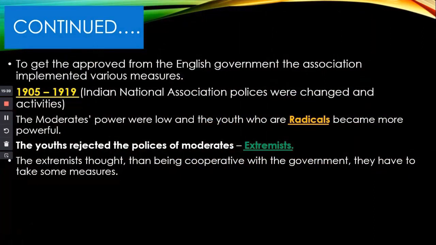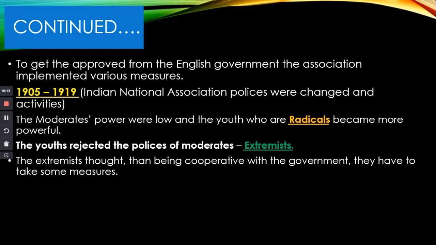To get approval from the English government, the association implemented different types of measures. Some of them are submitting petitions, having discussions with the authorities, holding meetings, and giving publicity to the activities through writing, so that they did not disturb the activities of the government or cause any inconvenience. So these kinds of measures were implemented.